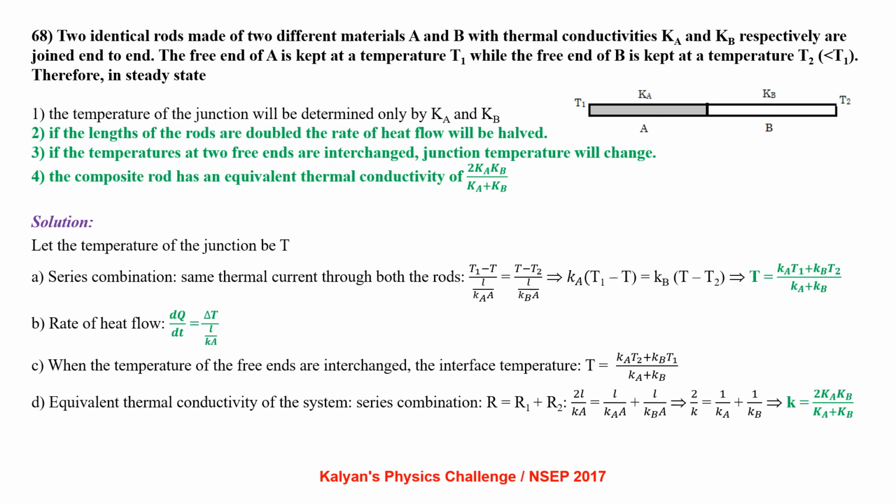Equivalent thermal conductivity of the system: for series combination, we can write R equal to R1 plus R2, that is thermal resistances. So 2L by K equal to L by Ka plus L by Kb, which gives 2 by K equal to 1 by Ka plus 1 by Kb, which is K equal to 2 Ka Kb by Ka plus Kb.